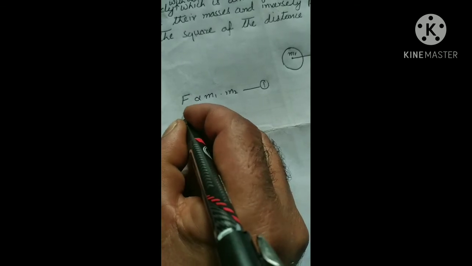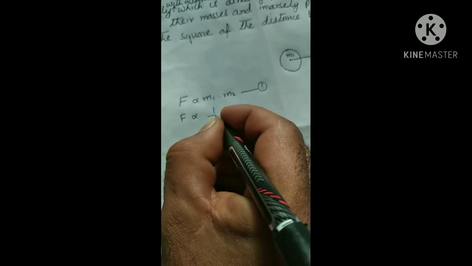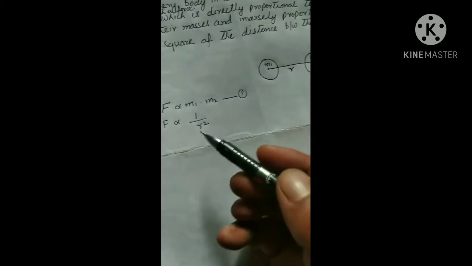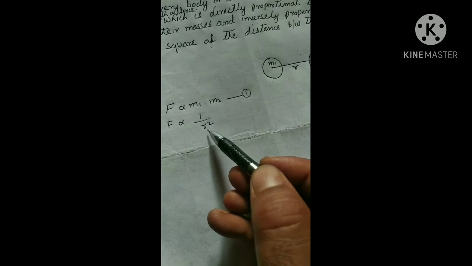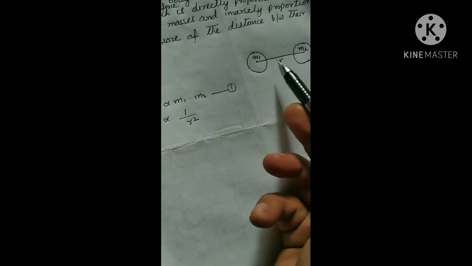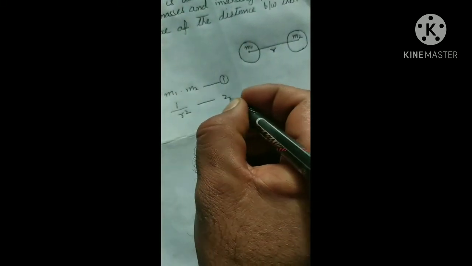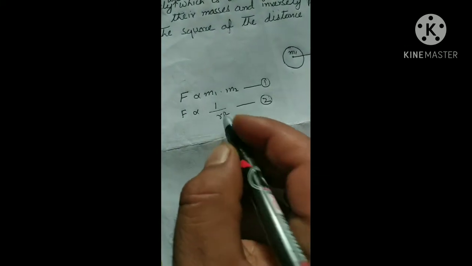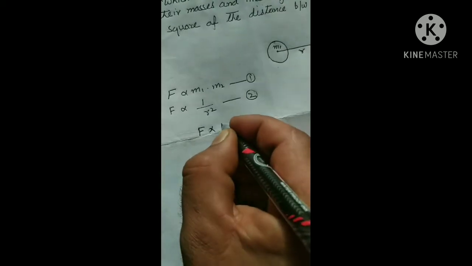Newton's law also states that this force of attraction is inversely proportional to the square of the distance between their centers. Here, r is the distance between the centers of these two bodies. Let me name this equation as equation second. Now, on combining these two equations, we get F is directly proportional to